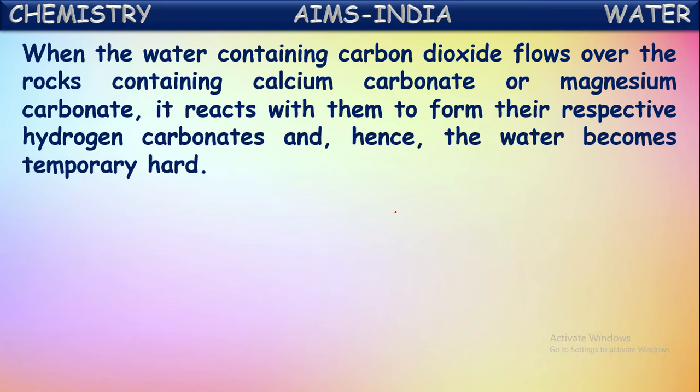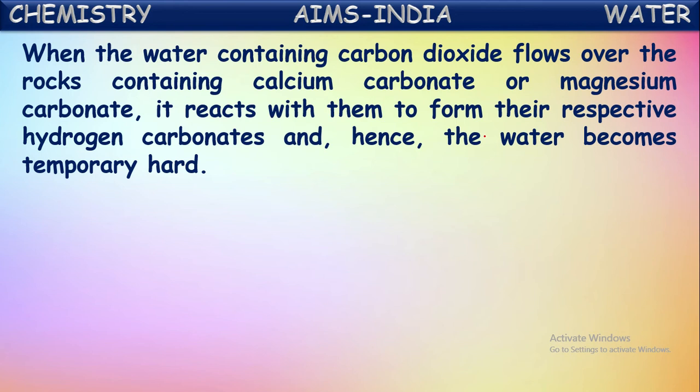Okay, temporary hard water. Got it? So the rainwater, while reaching the earth, dissolves a certain amount of carbon dioxide gas present in the atmosphere. If this rainwater comes in contact with or flows over the rocks which contain calcium carbonate and magnesium carbonate, these carbonates of calcium and magnesium react with the water and carbon dioxide.